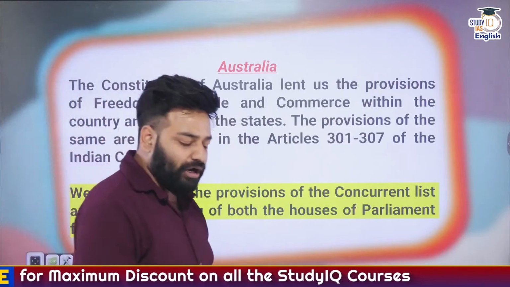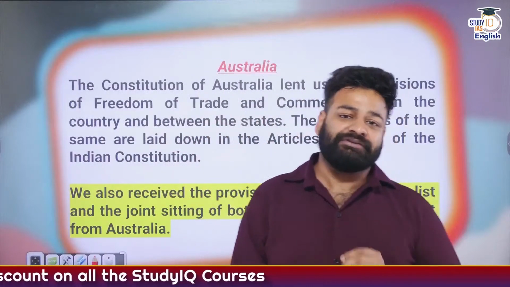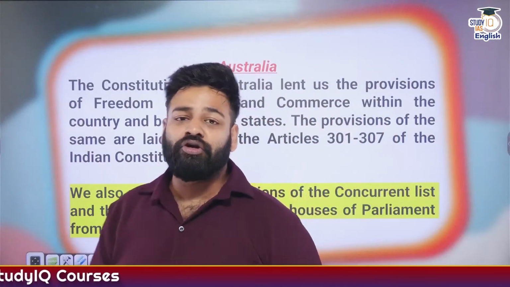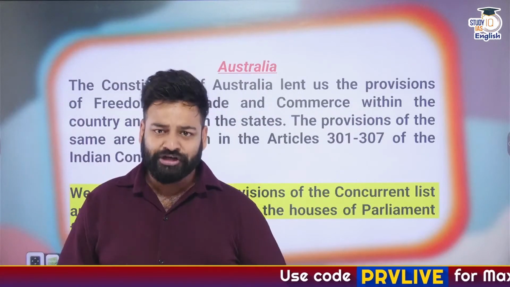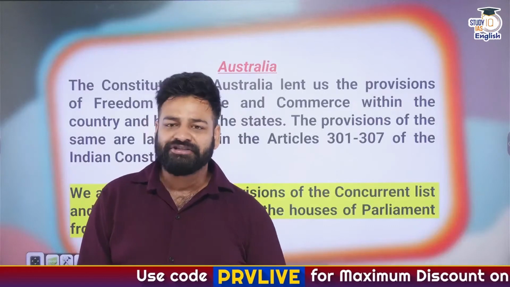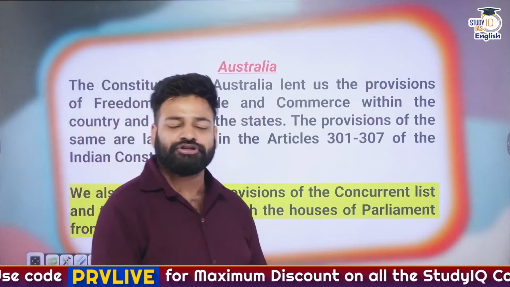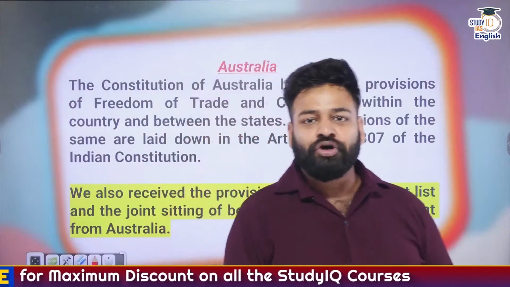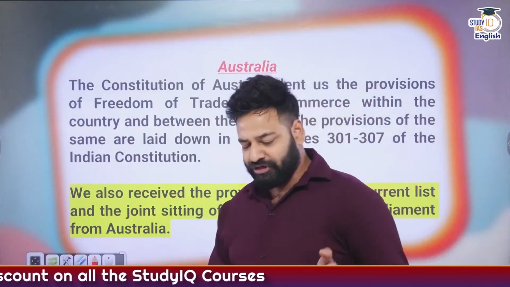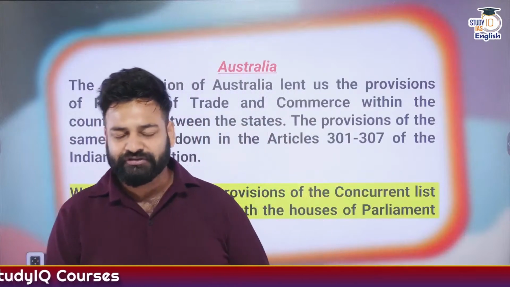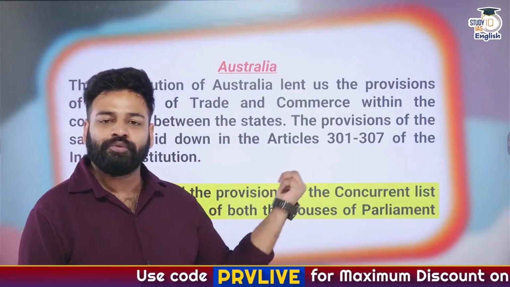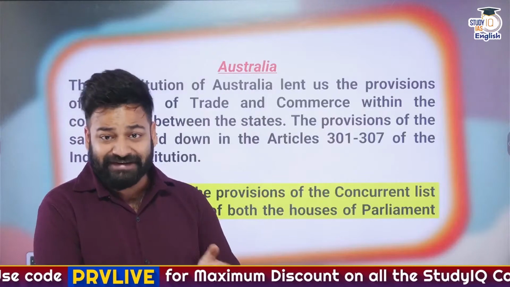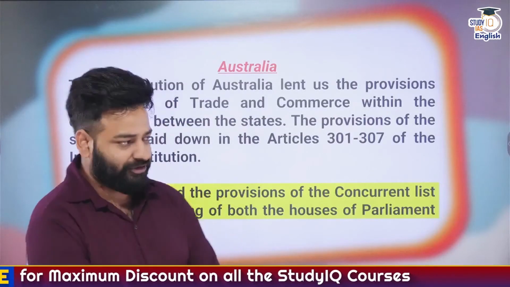Under Article 108, the President can call for a joint sitting of both the Houses of Parliament over a deadlock with regard to any bill. The condition is that it should not be a money bill or a constitutional amendment bill. So using Article 108, the President of India can call for the joint session of both the Houses of Parliament, and this provision is also adopted from the Australian Constitution, along with the freedom of interstate trade and commerce.